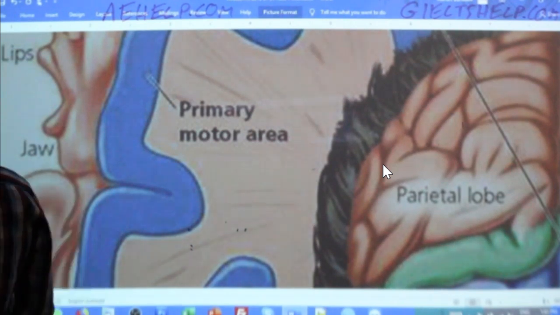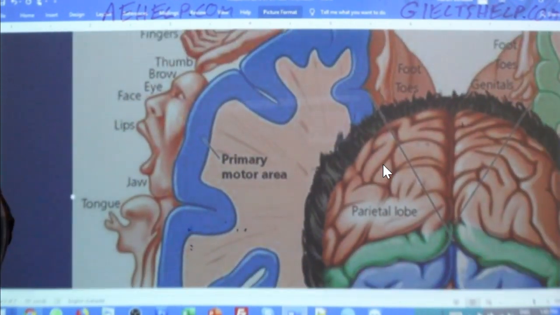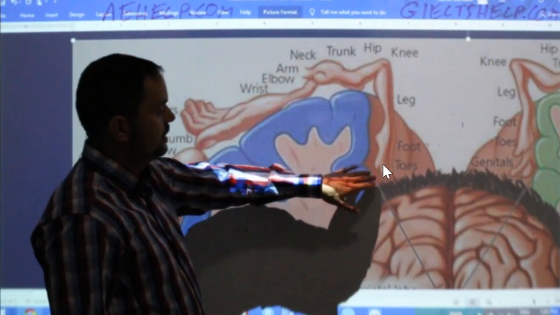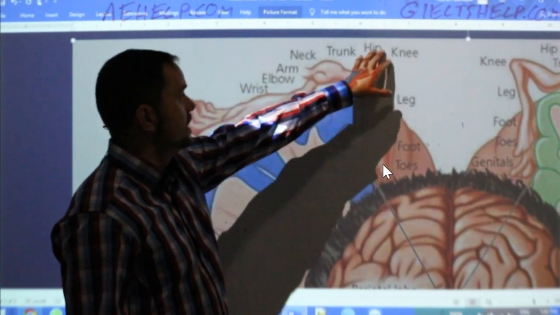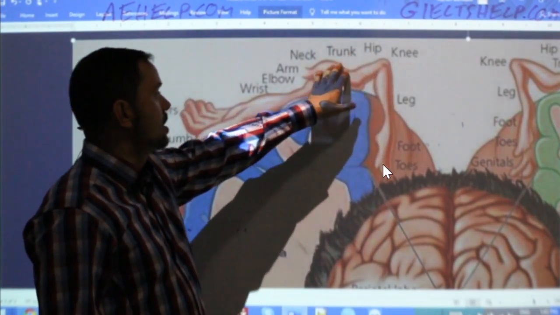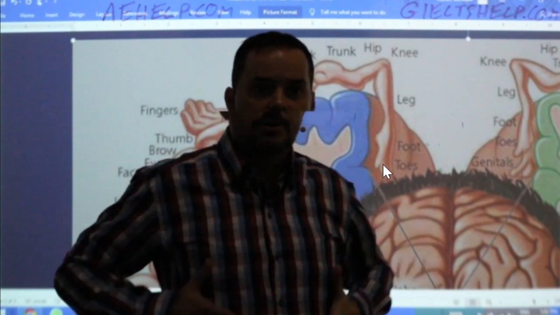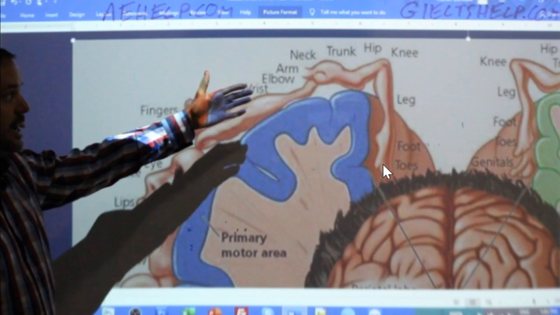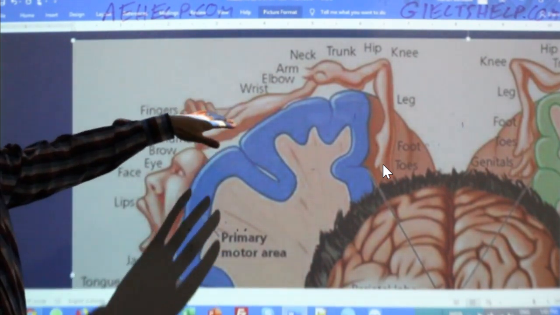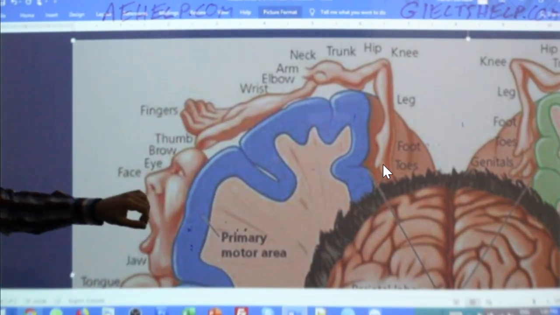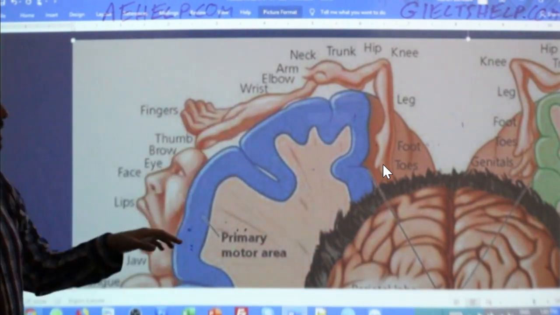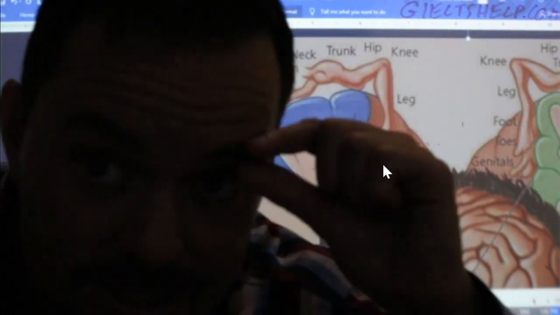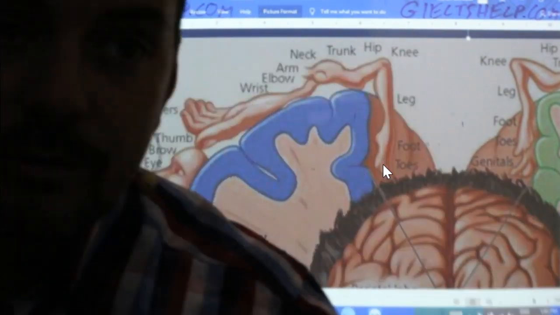All right. So if I move around a little bit more in the diagram, you can see that here we have the foot, the toes, the leg, the knee, the hip, the trunk of the body. Trunk of the body is this part of the body. We have the neck, arm, elbow, wrist. Great diagram to help you review or learn the parts of the body. Fingers, we have the thumb over here. We have the brow, the eyebrow. If I go close, this is the eyebrow here that I can move up and down.